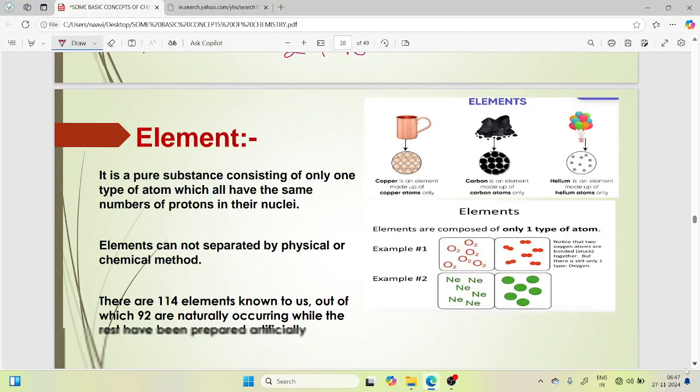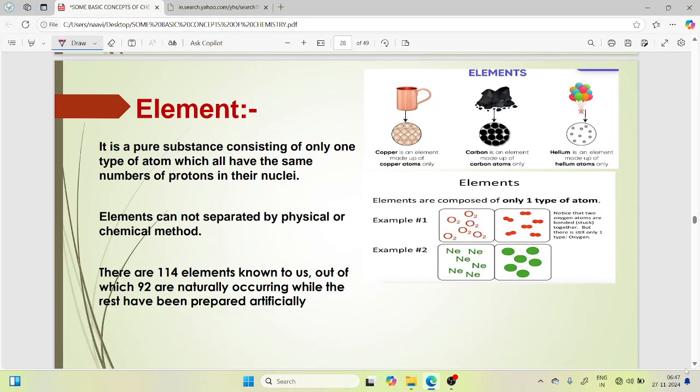Let's move on to the element. An element is a pure substance consisting of only one type of atom, which all have the same number of protons in their nuclei. Example, copper. Copper is an element. It is made up of copper atoms only. It does not consist of any other kind of element.